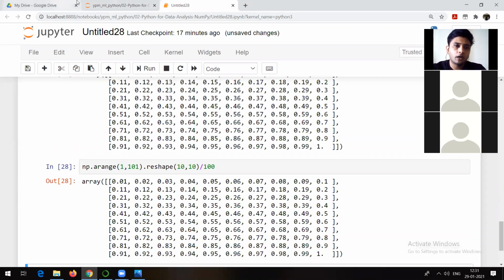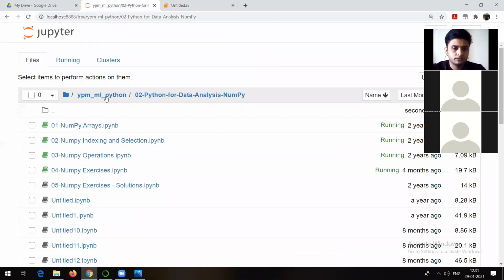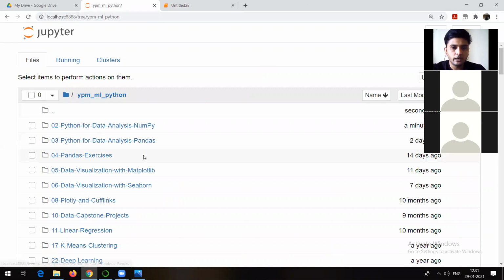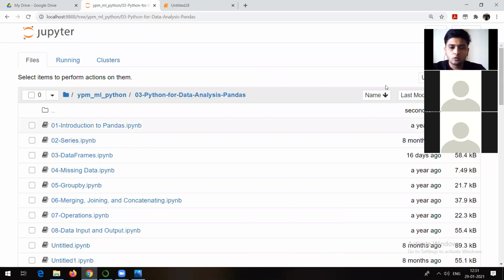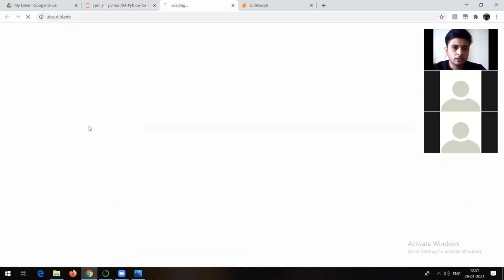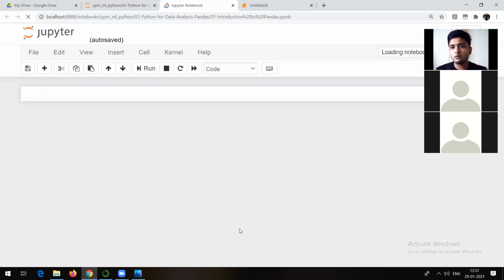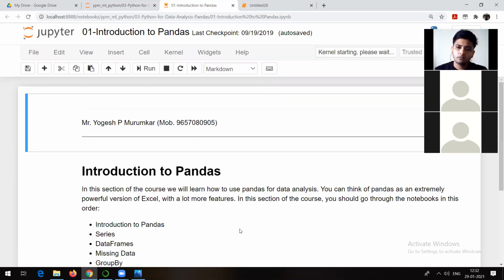Now let me start with the Pandas package. I will be sending it to you, all the notes related to Pandas. So Pandas is again a very important package. Let me show you. What happens is, as per your syllabus, we need to understand some algorithms, right? Depending on some algorithms, as I told you, we will be talking about some applications. We will try to create some applications, and we will try to deploy the applications onto the cloud.